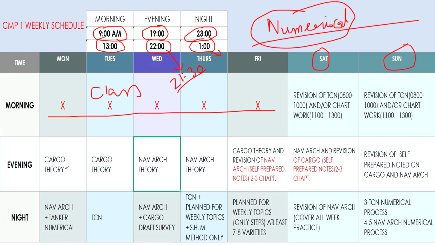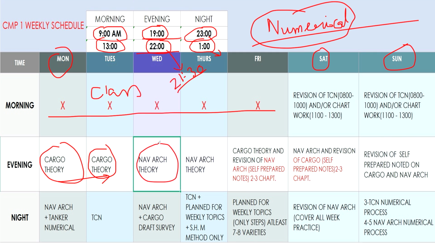Okay. So make your routine like this: first, Monday evening, 1900 to 2200, you start with cargo theory. Then again on the next day, the same cargo theory. So continue 2 days with the cargo theory questions. You can start from anywhere, like timber or whatever is there in class, like timber, IMDG, IMSBC, anywhere you can start, and keep going like this.